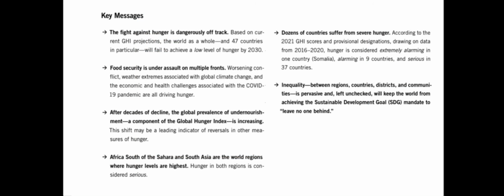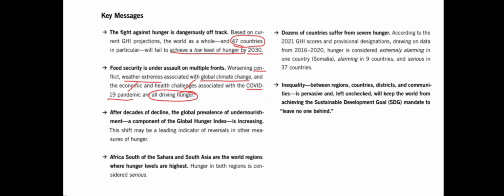Looking into the global scenario, the report has stated a few messages. The fight against hunger is dangerously off track, stating that 47 countries in particular will fail to achieve a low level of hunger by 2030. Aspects such as conflict, weather extremes associated with global climate change, and economic and health challenges associated with the COVID-19 pandemic are all driving hunger.